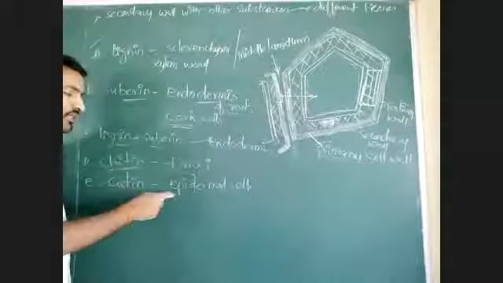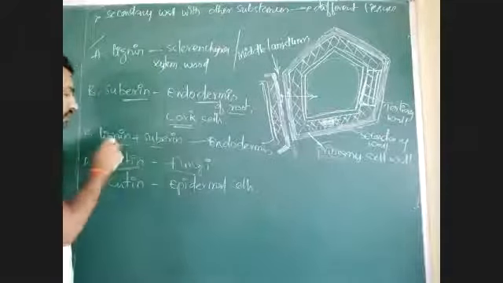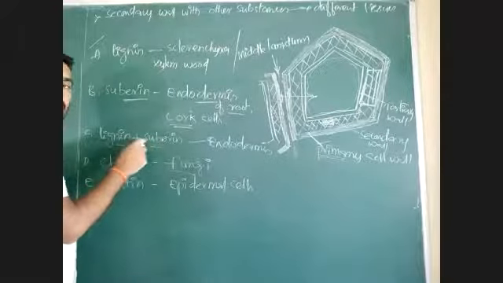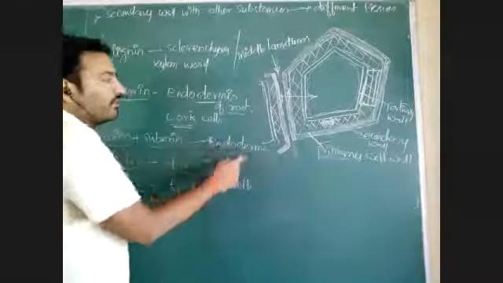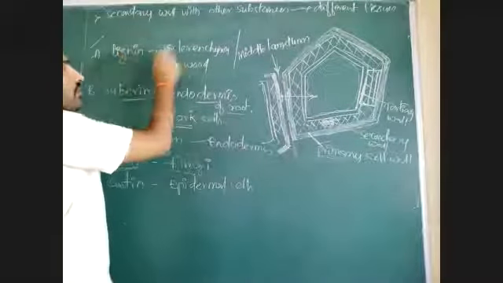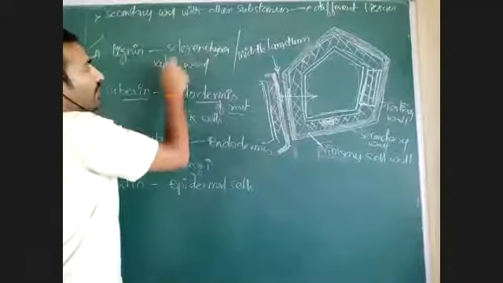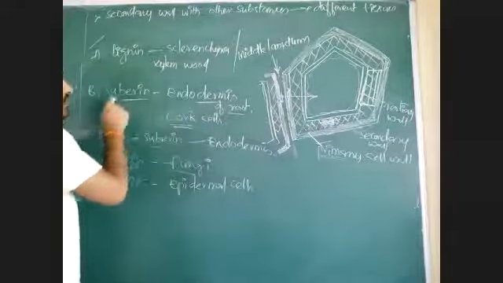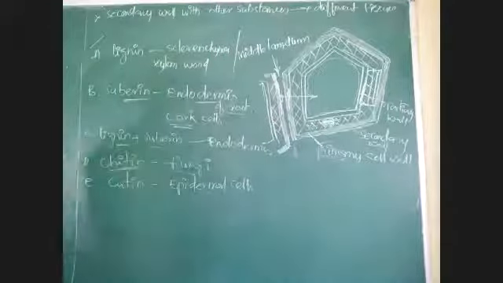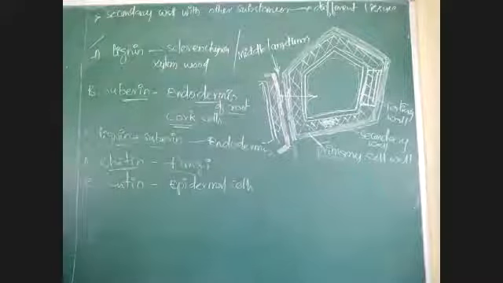Cutin is present in secondary cell wall of epidermal cell. Lignin and suberin are present in secondary cell wall of epidermis. Lignin may present in secondary cell wall of sclerenchyma and xylem cell. Suberin is present in secondary cell wall of endodermis and cork cell.